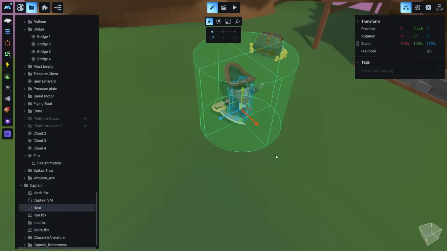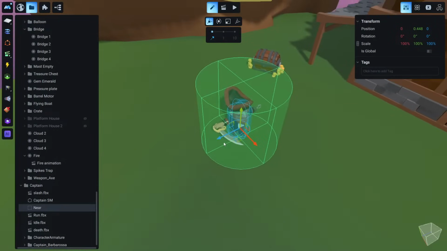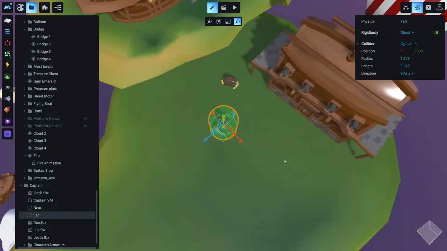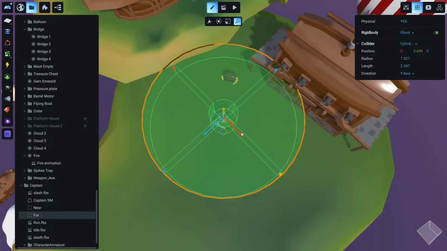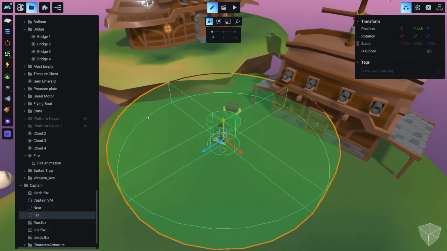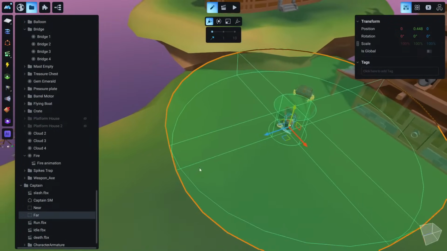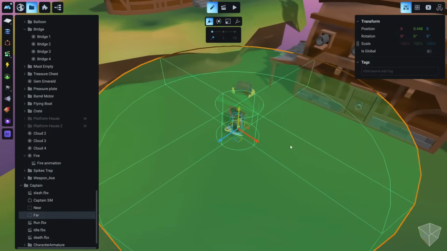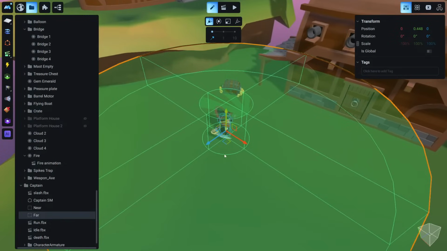Because this is the collider that when our player is near, the captain can attack. And let's duplicate this. Okay, this is the near, and we are going to rename this far. And let's make this far a little bit bigger, something like that. Because this is the area that our captain should follow the player, the character. So that's why we renamed this far.